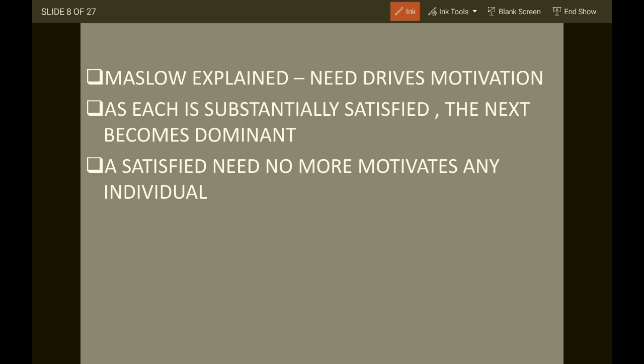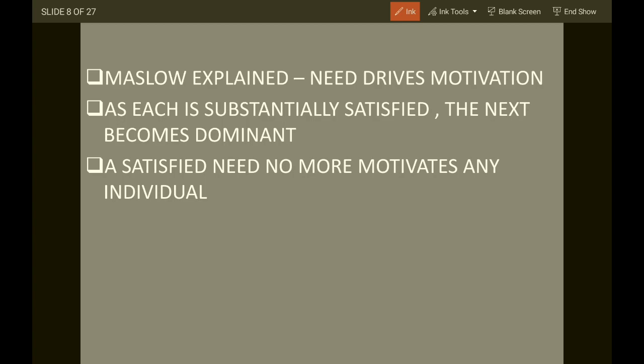So due to need, I will be motivated, I will work hard, I will improve myself, I will enhance my teaching ability, I will become a PhD holder. Due to need, we motivate ourselves, we work hard to achieve that need.